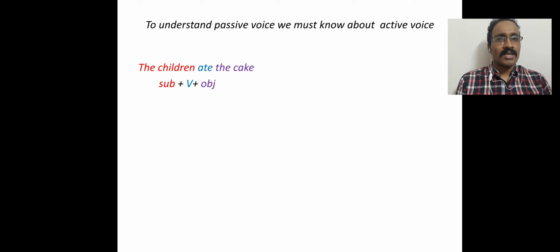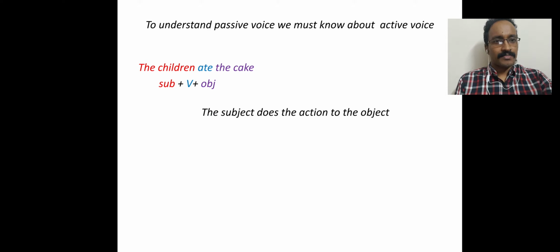That means the subject took part in the action, and therefore this is an active sentence because the subject is active, and the subject, the children, they took part in the action and they are responsible for eating the cake, and therefore this is an active sentence. And here you see the subject does the action to the object.